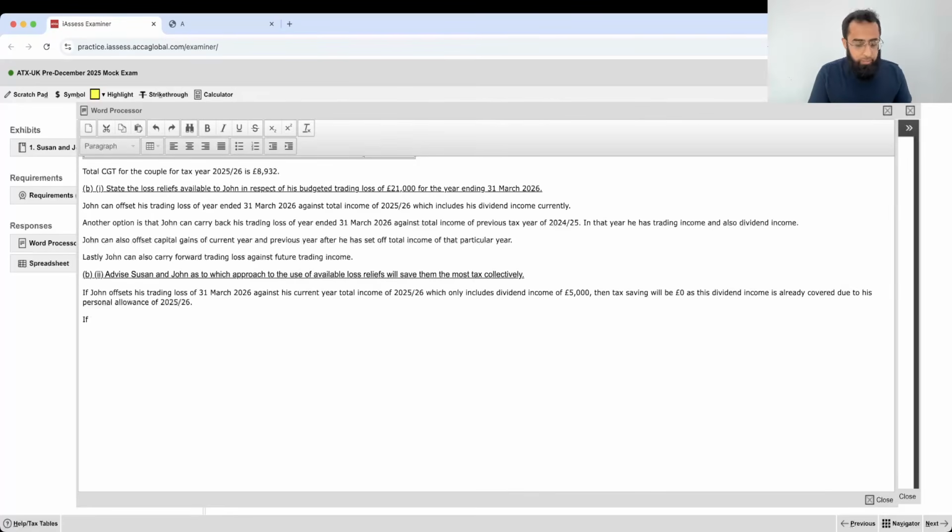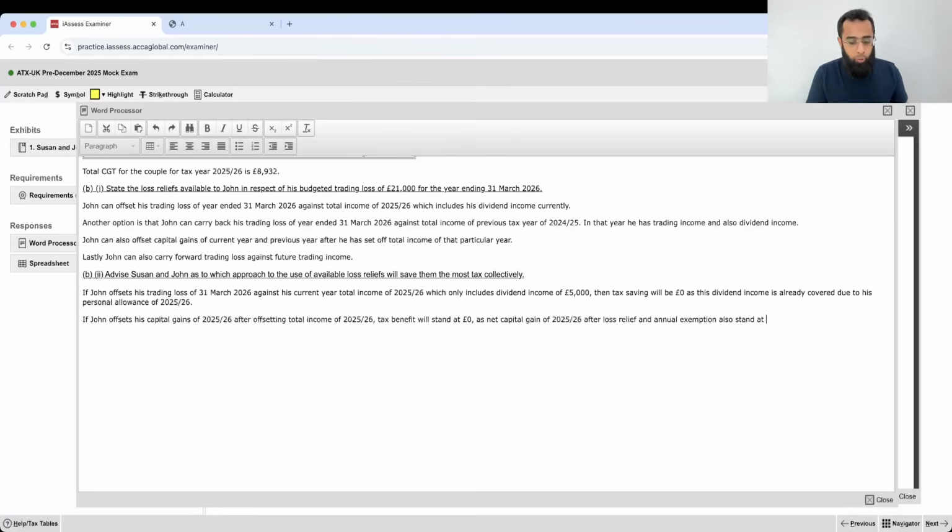If John offsets his capital gains of 2025-26 after offsetting total income of 2025-26, the tax benefit will still stand at 0 pounds. The net capital gain of 2025-26 after loss relief and annual exemption also stands at 0 pounds. So that's also not a benefit.